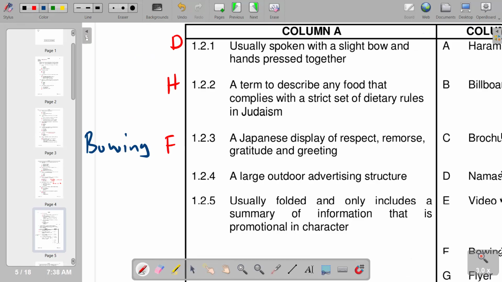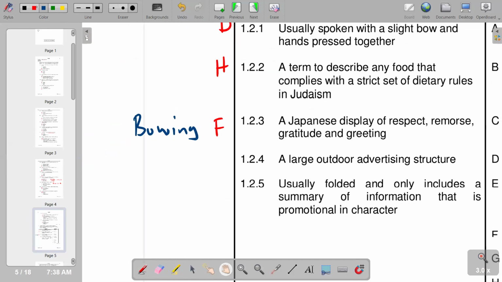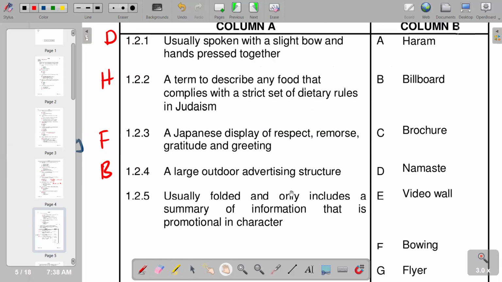Then on 1.2.4, a large outdoor advertising structure. We check which is the most appropriate. We've got a billboard, B. So we have B. On 1.2.5, usually folded and only includes a summary of information that is promotional in character. According to our responses, C is the most appropriate, brochure. So we have C. So that is what we have on the matching words.